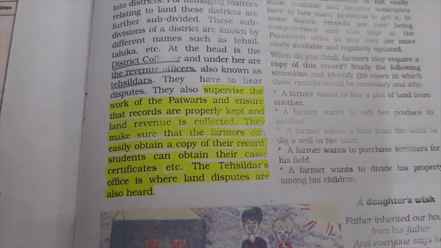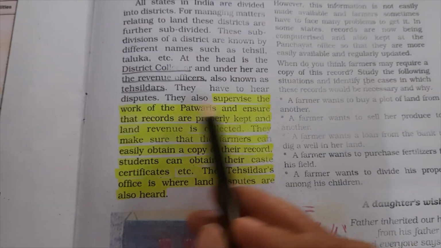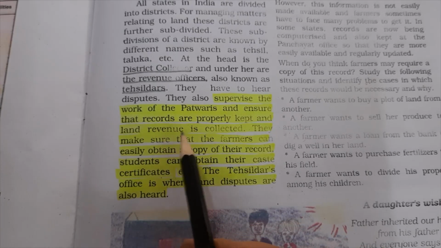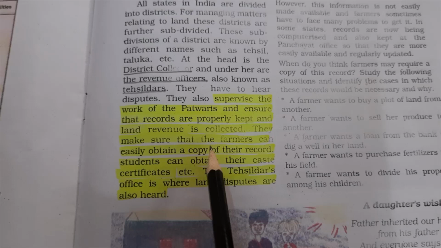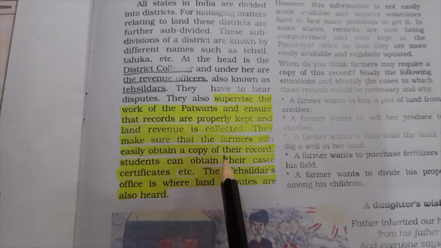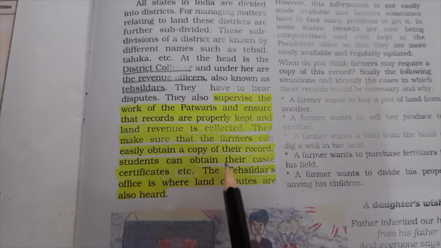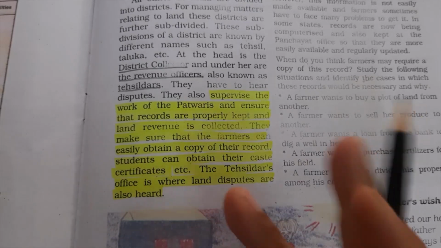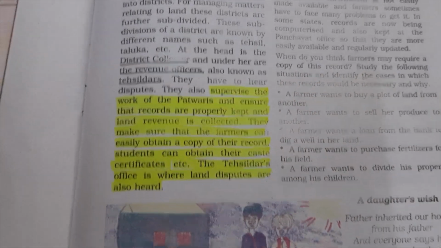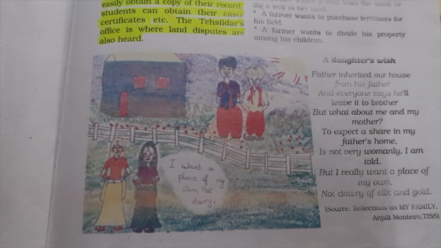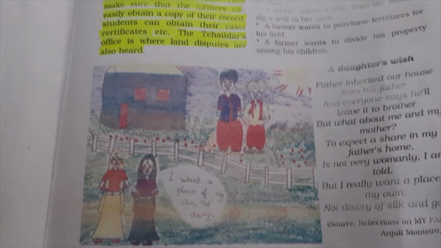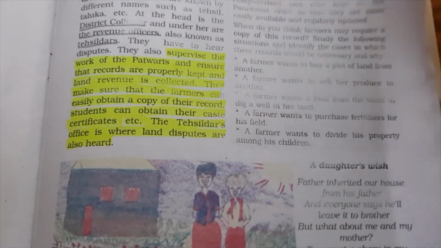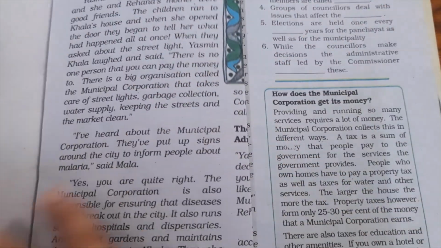Over here I have marked it for you all. Supervise the work of patwari and ensure that records are properly kept and land revenue is collected. They make sure that the farmers can easily obtain a copy of their record. Students can obtain their caste certificates, etc. The Tehsildar office is where land disputes are heard. If there is any dispute or any matter, then at the Tehsildar's level, in his office, those minor or major disputes are resolved.